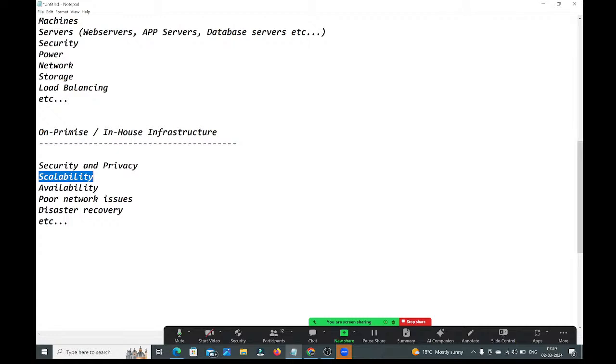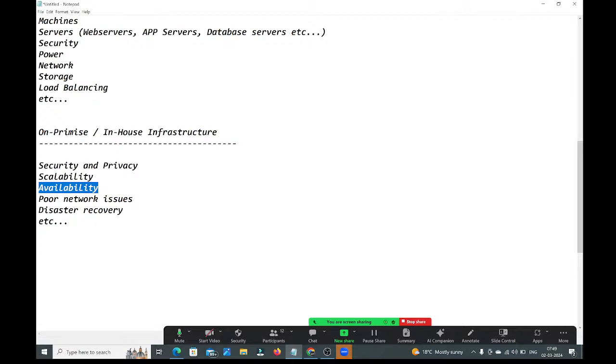Based on the traffic, increasing the servers is called scale up. Based on the traffic, decreasing the servers is called scale down. We will discuss in detail scale up and scale down, guys. Next, availability. We have given a promise to the customers: my application is running 24/7 without any downtime.